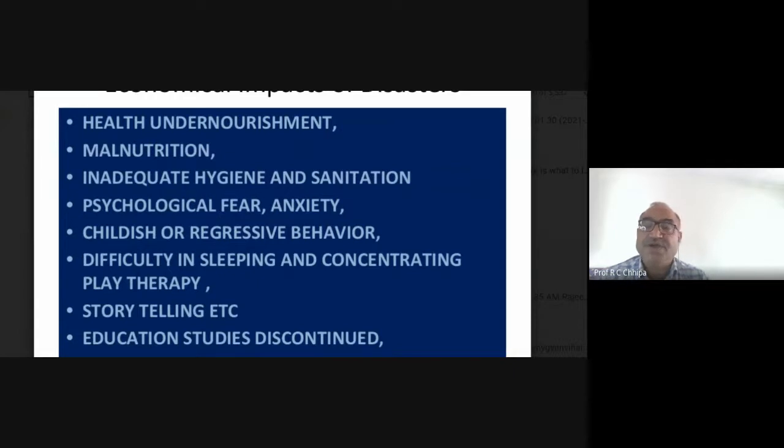Children's behavior during this particular situation, whatever the age group, the younger kids and the older ones, there is the behavior. Even in some people, they have childish or regressive behavior, difficulty in sleeping and concentrating. Play therapy, storytelling, and educational studies are also discussed.